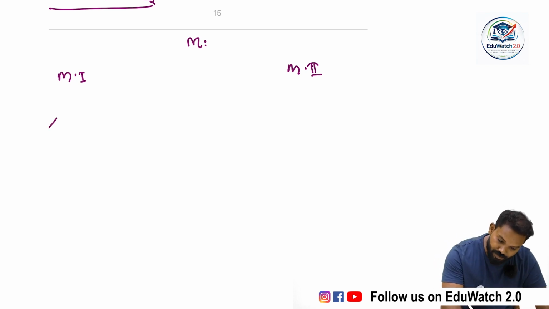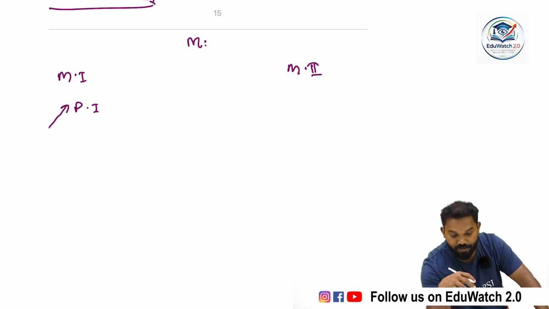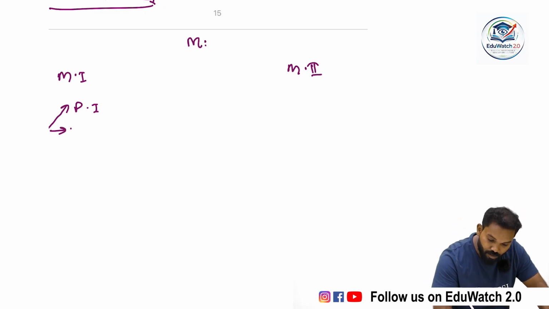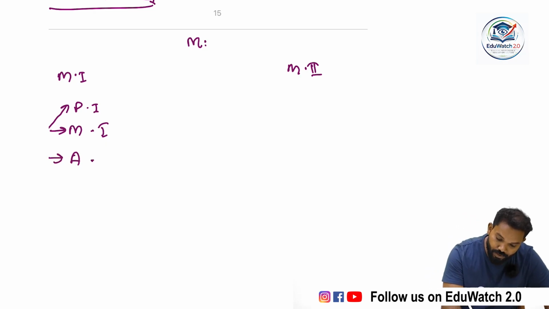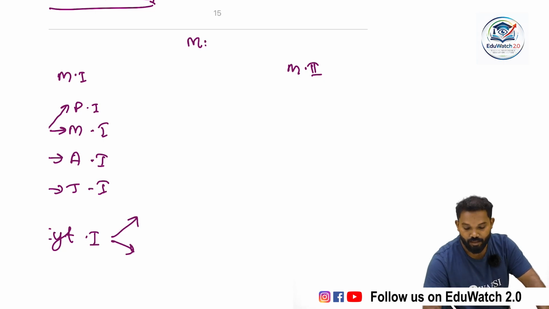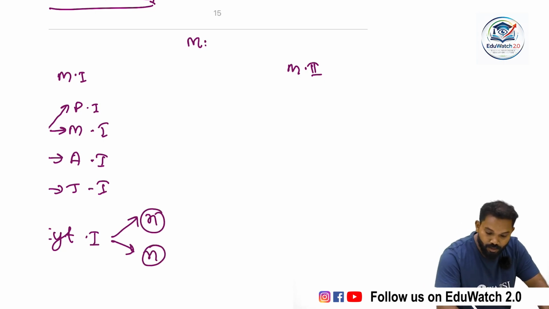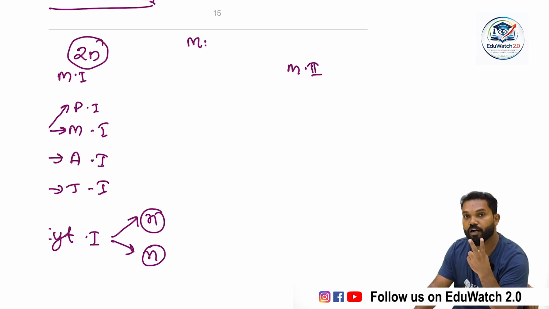Karyokinesis is divided into prophase 1, metaphase 1, anaphase 1, then telophase 1. After that, the cell enters into cytokinesis 1. It leads to the formation of 2 daughter cells, which are haploid in nature. A diploid cell which undergoes meiosis 1 division produces 2 haploid daughter cells.